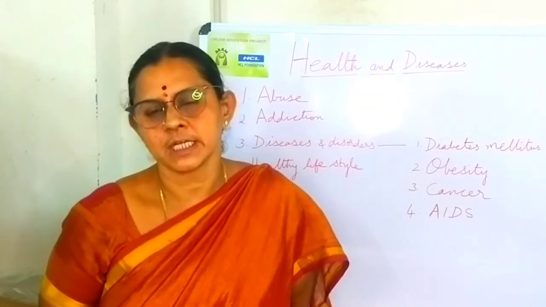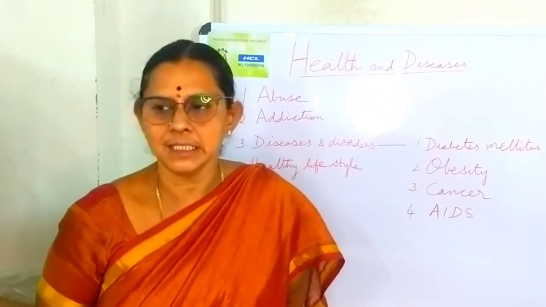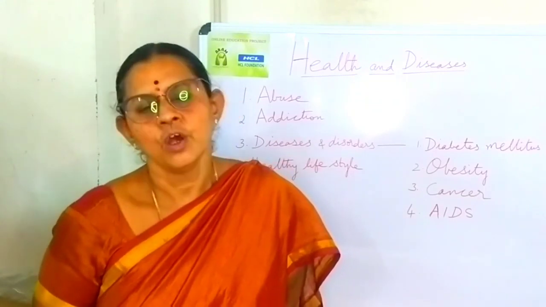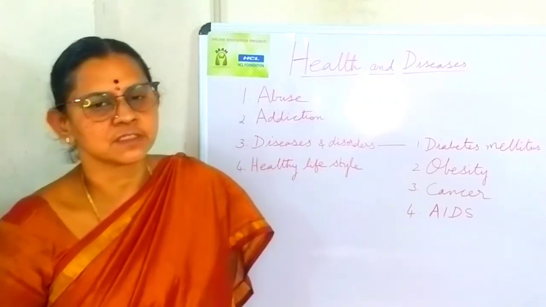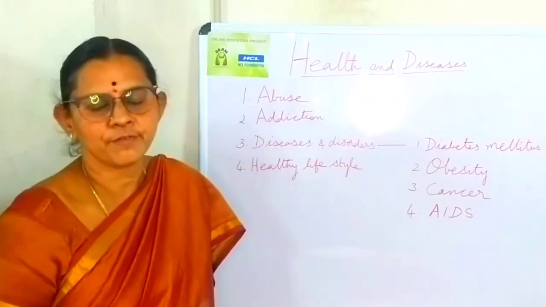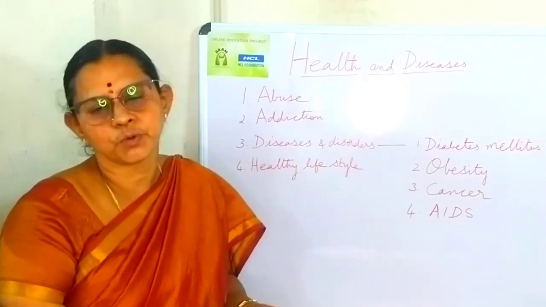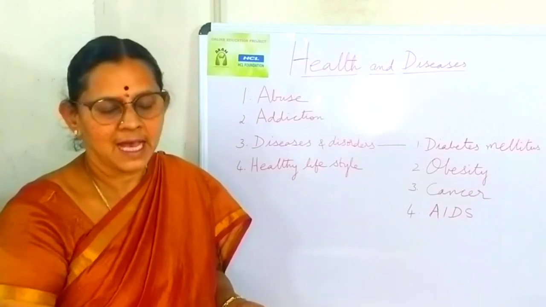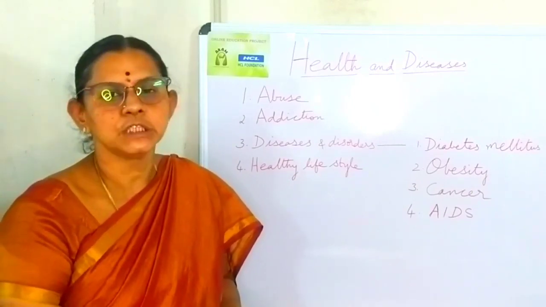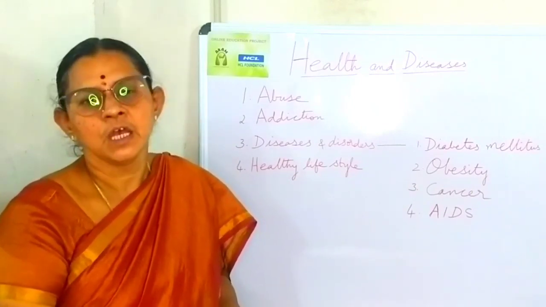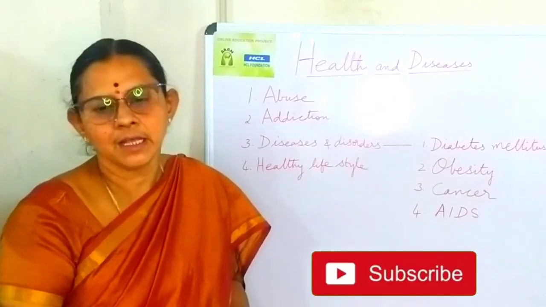We should keep them as one among our society so that they will be psychologically healthy. So to lead a healthy lifestyle, as I told you in the previous classes, we should be aware of all these problems and, as we are educated, knowing the consequences of all these problems, we should avoid such things and lead a healthy life.